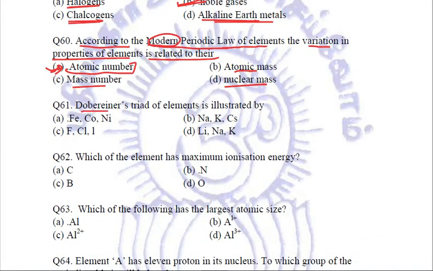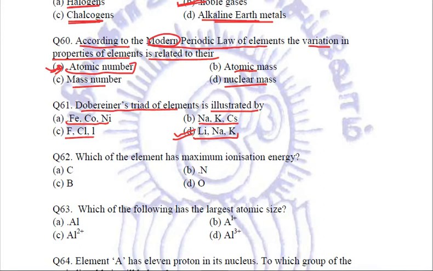Next, Dobereiner's triad of elements is illustrated by: cobalt, iron, nickel, or fluorine, chlorine, iodine, or sodium, potassium, cesium, or lithium, sodium, potassium? Dobereiner's triad was lithium, sodium, potassium. He also gave other triads, in which he took calcium, barium, and strontium, and chlorine, bromine, and iodine. So out of these choices, it is lithium, sodium, and potassium, the alkali metal group. This was the name given by him.